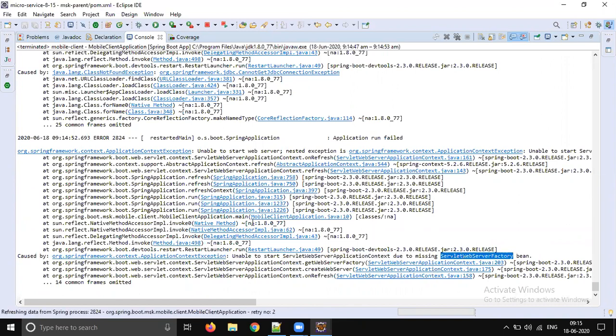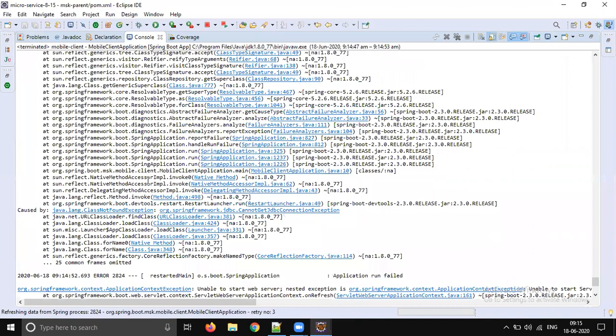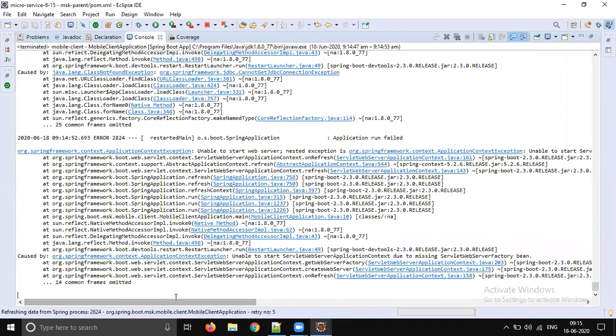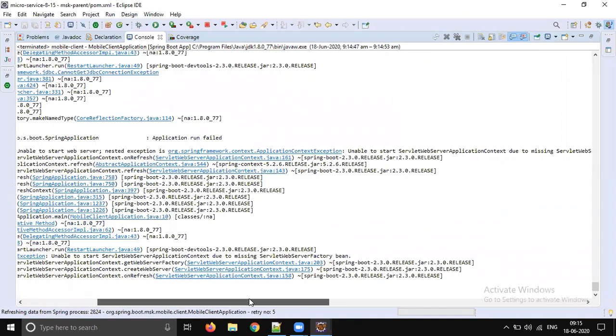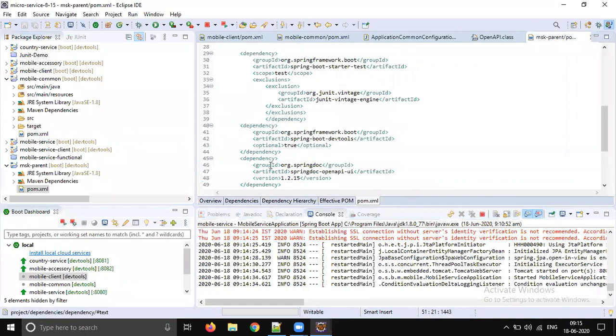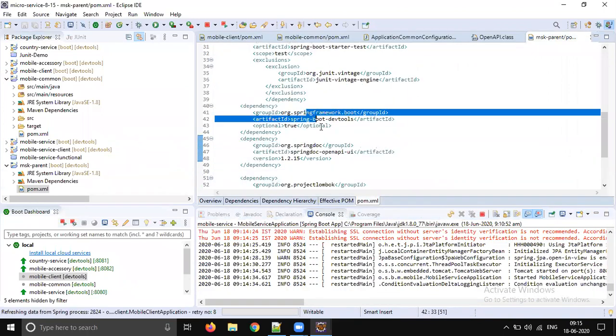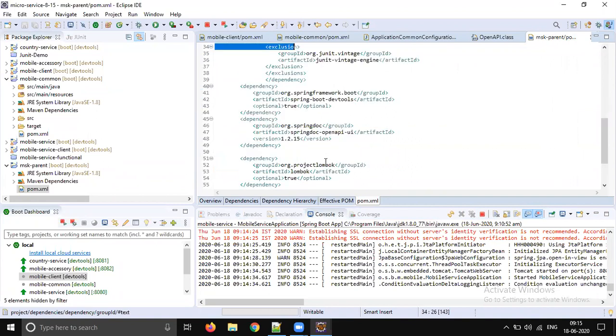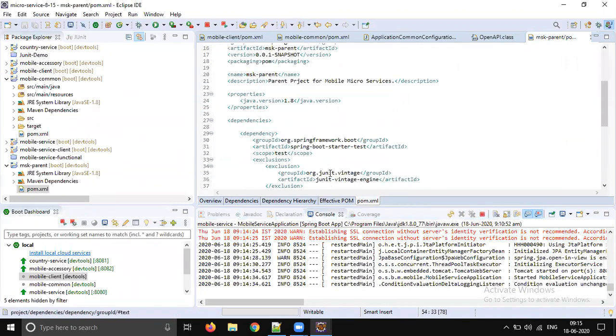Servlet web context factory. OpenAPI, DevTools, starter test.